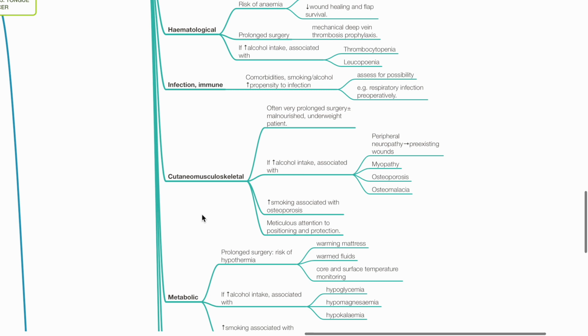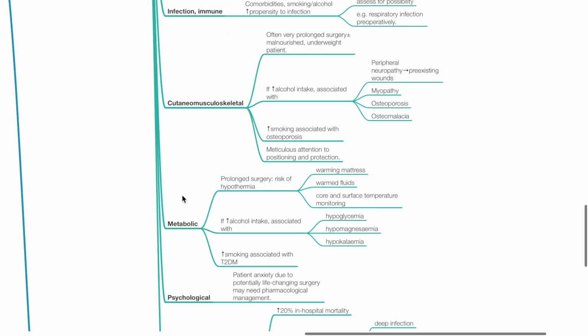Cutaneomusculoskeletal. This is often a very prolonged surgery, which may be performed on a malnourished underweight patient. High alcohol intake is associated with peripheral neuropathy, leading to possibility of pre-existing wounds, myopathy, osteoporosis, and osteomalacia. Smoking also increases the risk of osteoporosis. Provide meticulous attention to positioning and protection of pressure points.